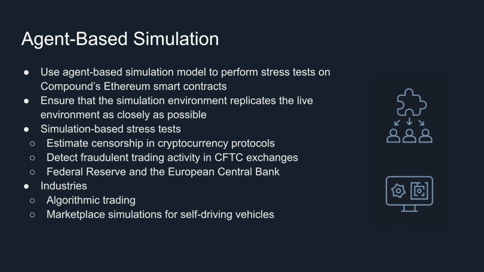Simulation-based stress testing has been used for estimating censorship in cryptocurrency protocols, detecting fraudulent trading activity in CFTC exchanges, and by the Federal Reserve and the European Central Bank. It's also widely used in industries like algorithmic trading and marketplace simulations for self-driving vehicles.